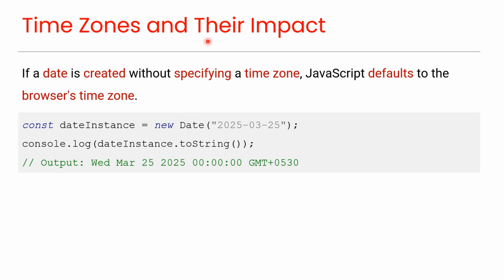Time zones and their impact. If a date is created without specifying a time zone, JavaScript defaults to the browser's time zone. For example, this line creates a date from a simple date string, as you can see here. As no time is specified, JavaScript treats the date as midnight in your local time zone. Like this. This was all about JavaScript date objects and date formats.